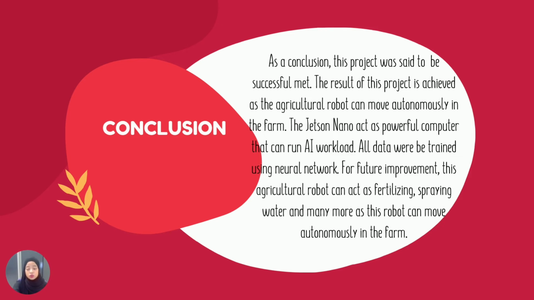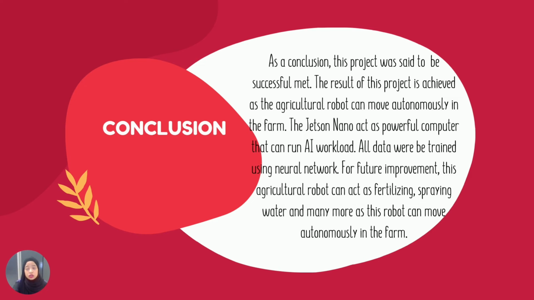So as a conclusion, this project was successful. The result of this project is achieved as the agriculture robot can move autonomously in the farm. The Jetson Nano acts as a powerful computer that can run AI workloads. All data will be trained using a neural network.